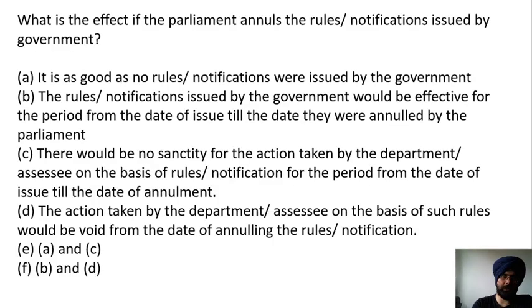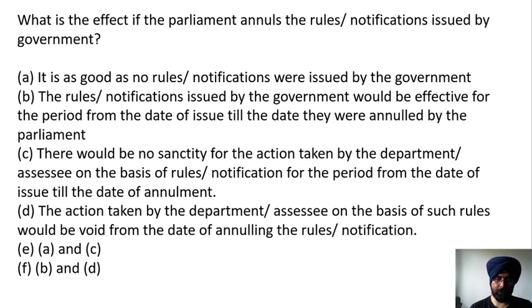Next question. What is the effect if the Parliament annuls the rule or notification issued by the government? That is, the Parliament deletes the rule or notification which has been issued by the government. A. It is as good as no rule or notification were issued by the government. B. The rule or notification issued by the government would be effective for the period from the date of issue till the date they were annulled by the Parliament.